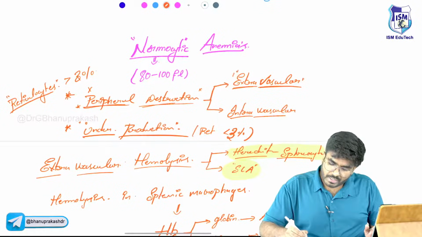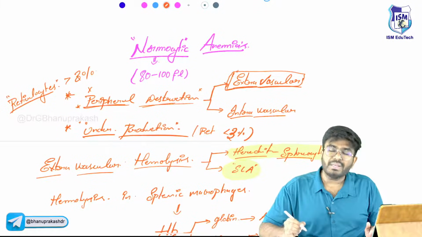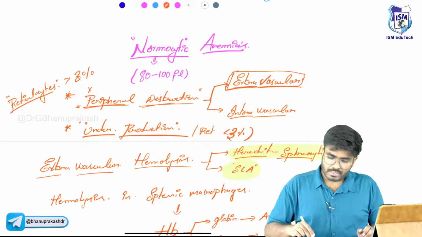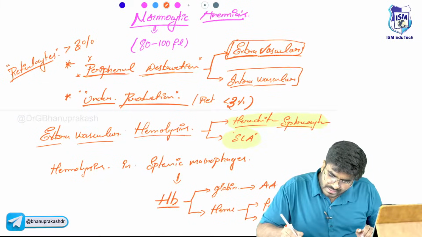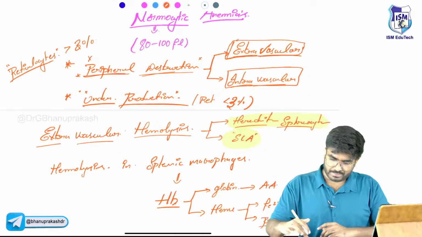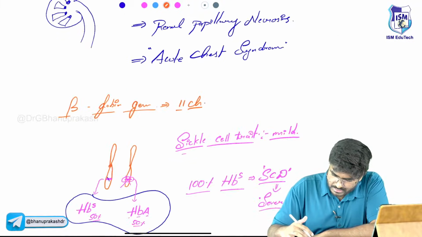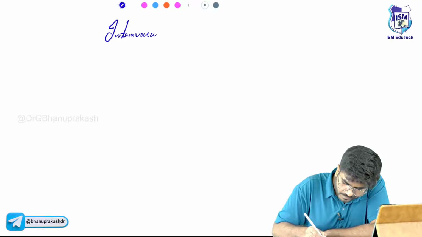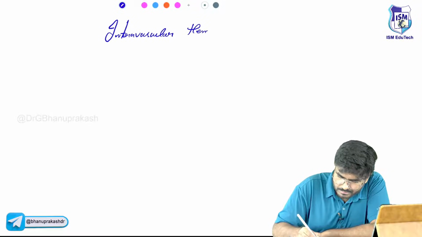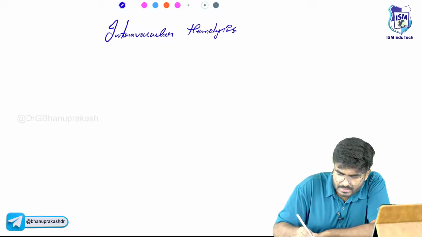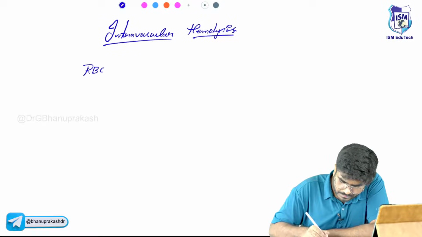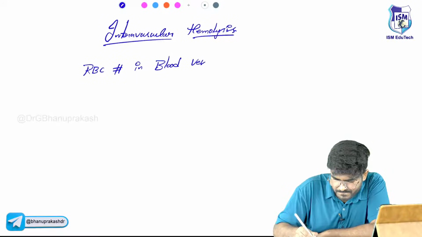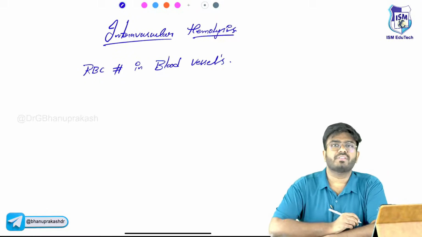Which peripheral destruction anemia? Extravascular hemolysis, that is, in the spleen. What are the two examples? Hereditary spherocytosis and sickle cell anemia. Now let's discuss intravascular hemolysis, the hemolysis happening within the blood vessel. First let me write the important points about intravascular hemolysis. It means RBC destruction in the blood vessels itself.